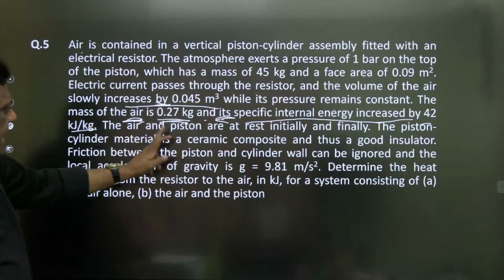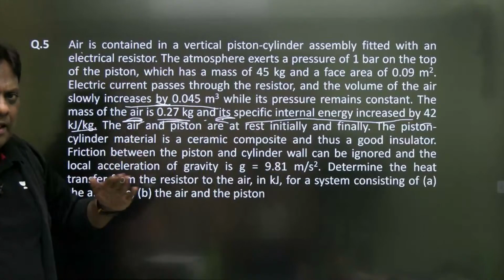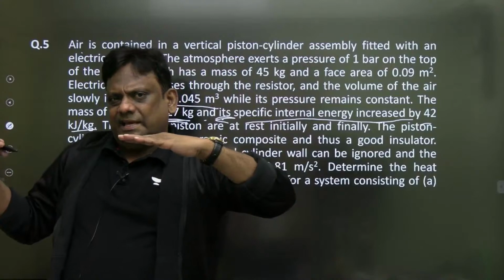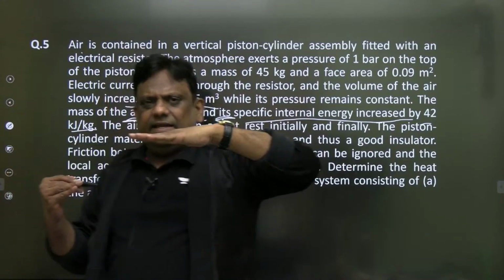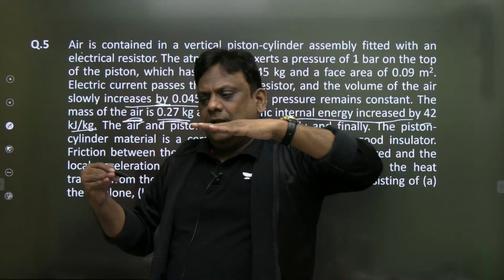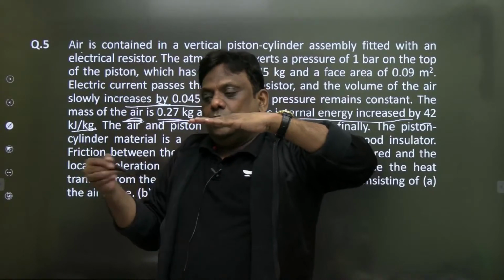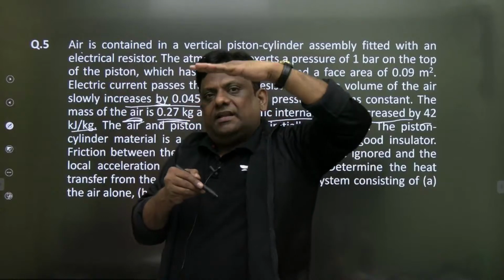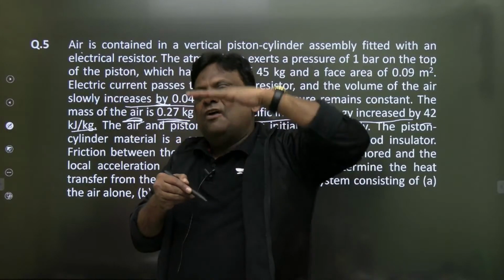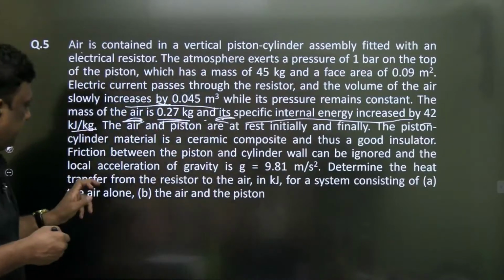The air and piston are at rest initially and finally. Energy is being transferred from the electrical resistor. Initially the piston is at this position. Now current is passed and slowly the gas is expanding due to the supply of energy, and finally the piston is here. So initially the piston is at this position, it is in equilibrium. Finally the piston is at this position, it is in equilibrium. So both equilibrium positions are given.